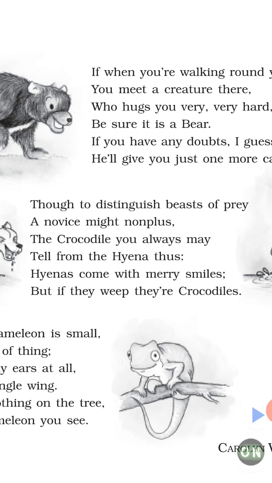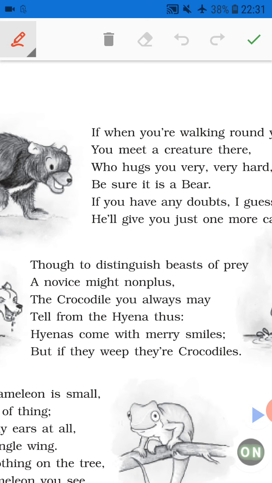Then second is alliteration. Alliteration is used in this stanza. You can see the second line, "A novice might nonplus." So the end sound is repeating, so alliteration is used. Then you can see the fourth line, "Tell from the hyena thus." That is, the th sound is repeating. So alliteration is used.